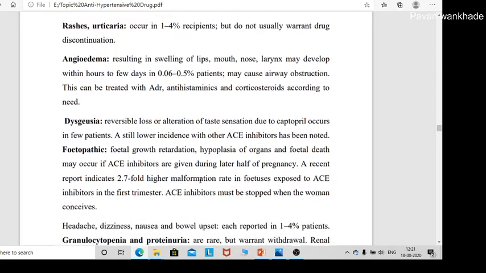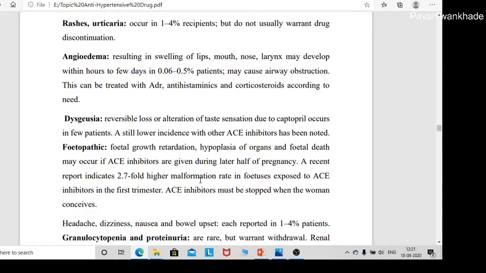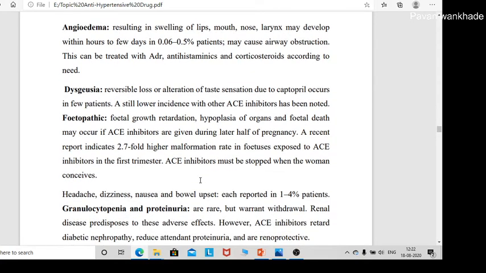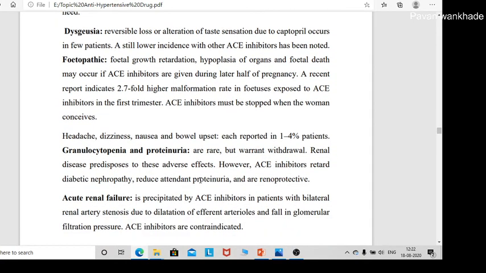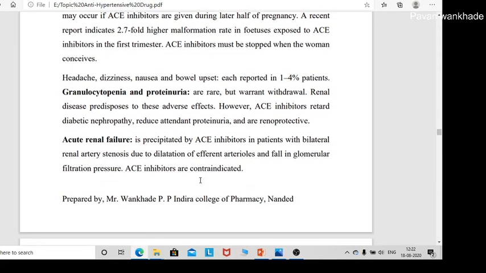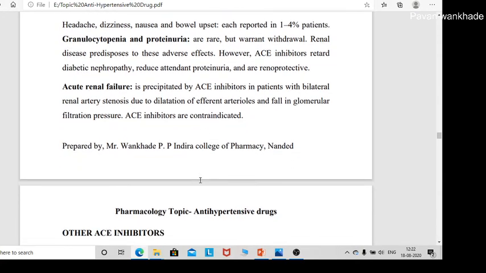Then fetopathic: if given to a pregnant woman, it causes fetal growth retardation, and fetal death may occur if this drug is given to a pregnant woman. Headache, dizziness, granulocytopenia and proteinuria. Next side effect is acute renal failure.